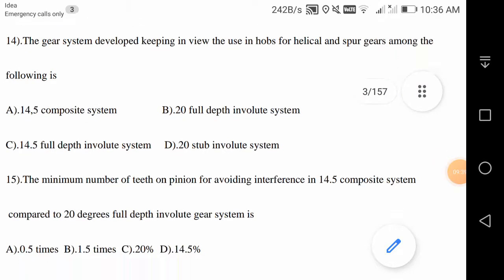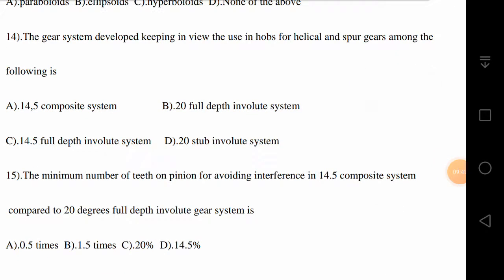Next question. The gear system developed keeping in view the use of hobs for helical and spur gears among the following is. This is a good question, boys. Such type of questions are very important, so please concentrate. Let us once again read the question. Actually hobbing is a process of manufacturing of gears, and shaping is another very important generating process. These two, hobbing and shaping, are the gear generating processes.